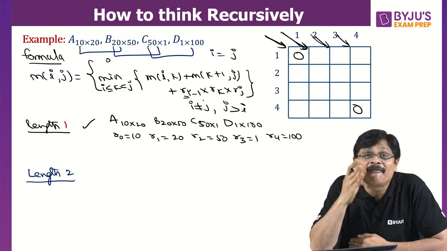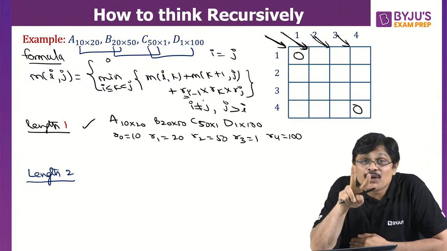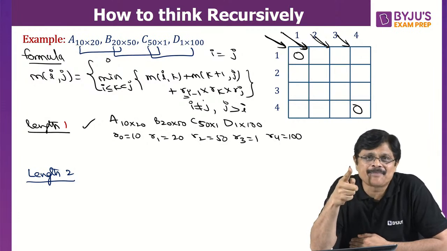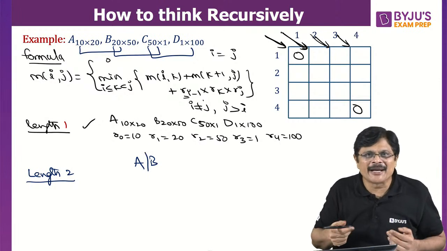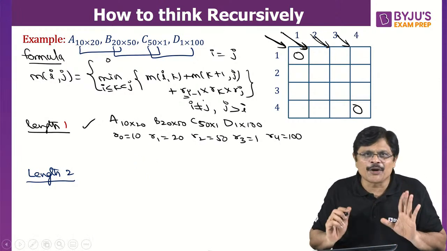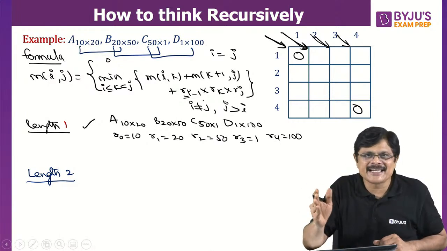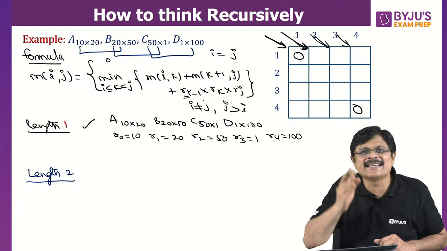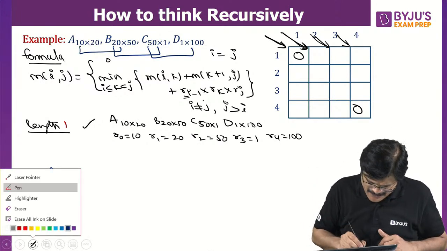See, if it is M1 to M4, 3 k values are required. But for 2 matrices, only 1 k, because with AB that is where you can cut. Am I clear? So the direct answer you are going to get. So directly you have to multiply AB, BC, CD. Am I clear? So the values before are all zeros. Okay.